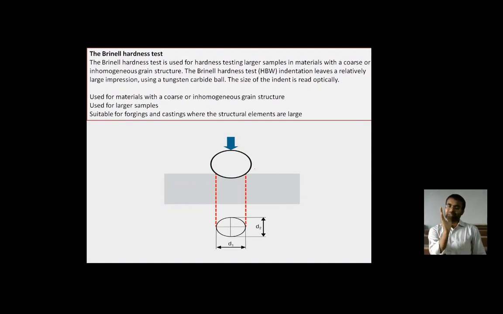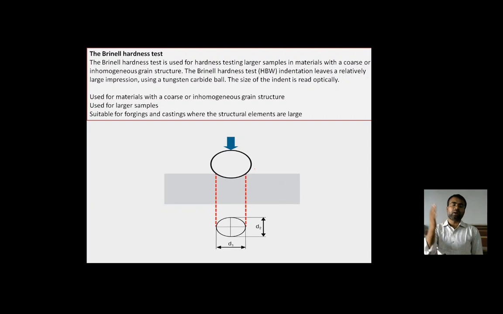With respect to the other hardness tests, this test requires an indenter that is not a diamond shape, just a tungsten carbide ball, because the load applied in this test is higher. These are all examined on various scales, such as the C scale, B scale, and so on.